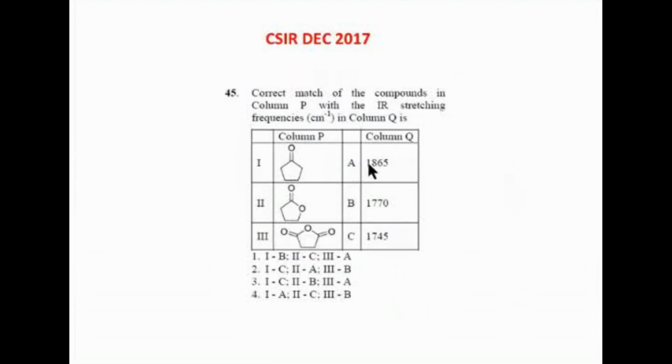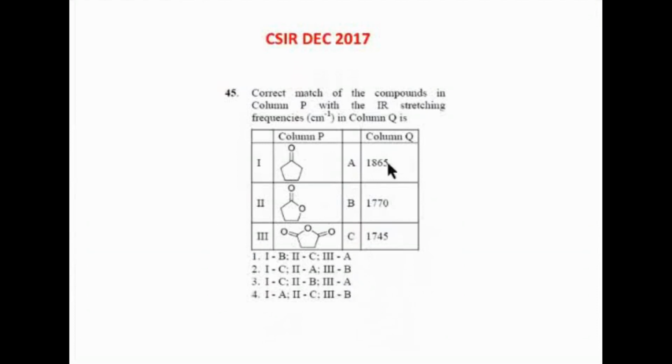So 3 should be A. Is it not? So option 2 and option 3 are gone. What about ester? Ester should be higher than ketone. So 2 should be B, 3 should be A. In option 2, they have given C, so it is wrong. So what is the correct answer? Option 3. In option 2, they have given 3 as B. 3 should be A.